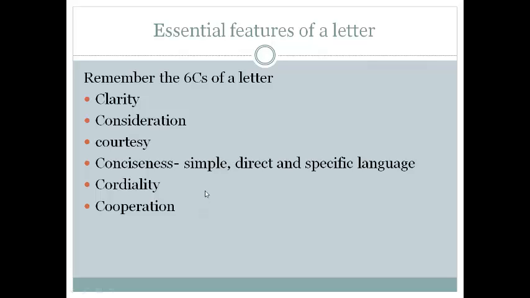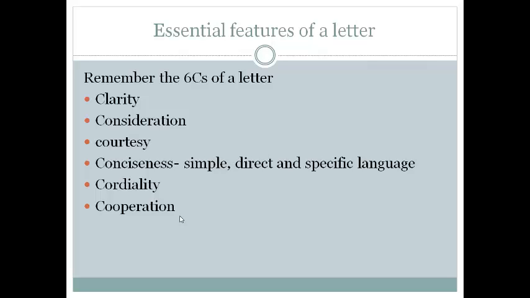Next, cordiality. That means the tone, with a sort of relation, we have to write; the language should be like that. We have to use such types of words. Then cooperation. When we are writing business letters, we write with cooperation, saying that we are expecting this, we need this.